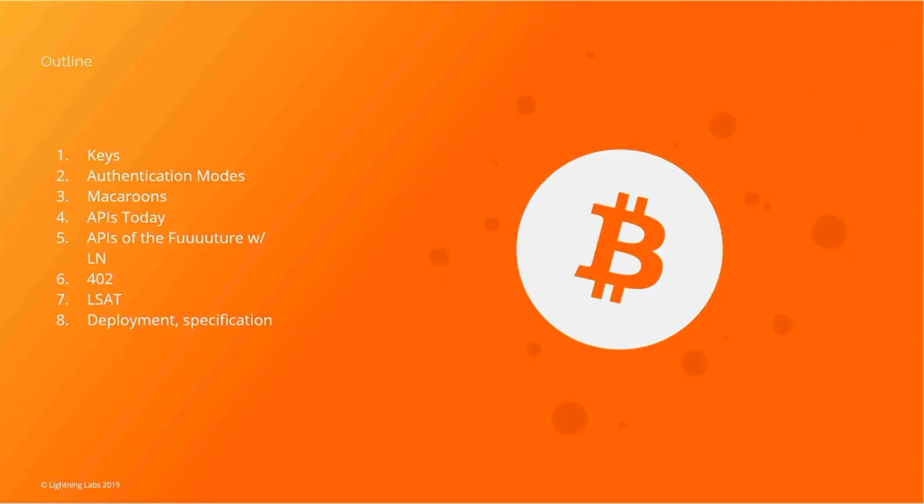Here's a little outline. First, I'll talk about keys and the abstract and exactly what they are and how they're different from other things. Authentication modes, because if I'm going to be using a service, I need to somehow authenticate with the service itself. Macaroons, maybe some of y'all know about this. Something we use in LND, pretty popular thing as far as fine-grained authentication. Basically, how APIs work today, and then how I envision them working in the future. And then we get into something called 402, which maybe some people know about, related to HTTP. And then finally, we get into exactly what an LSAT is, and some things about deployment and specification once you see how everything goes along.